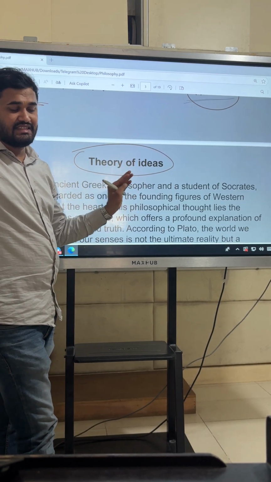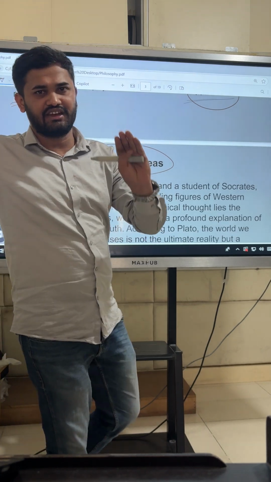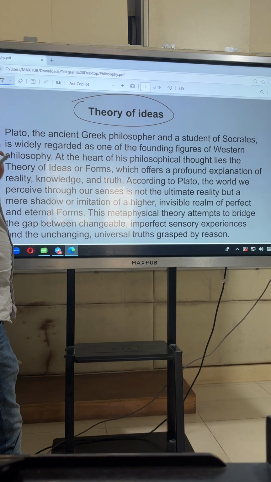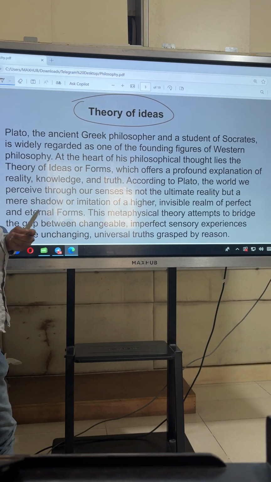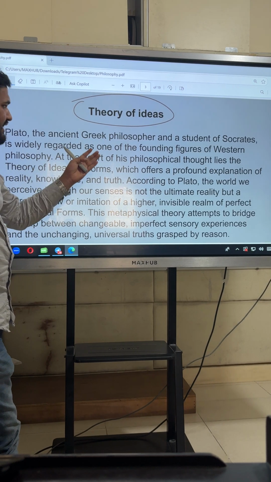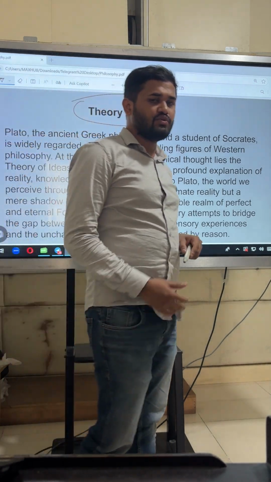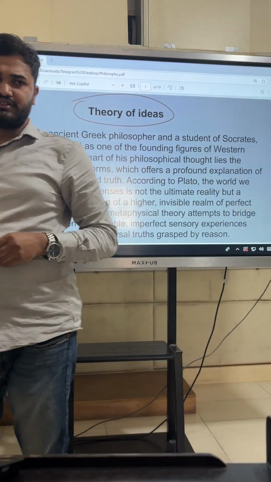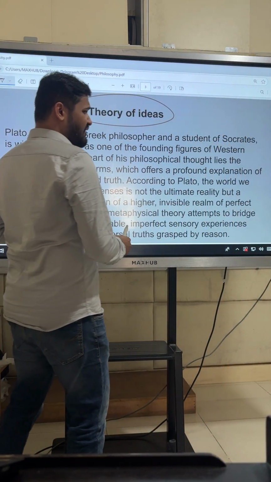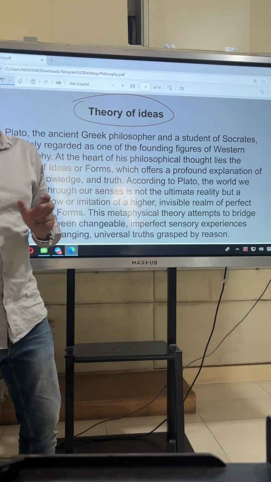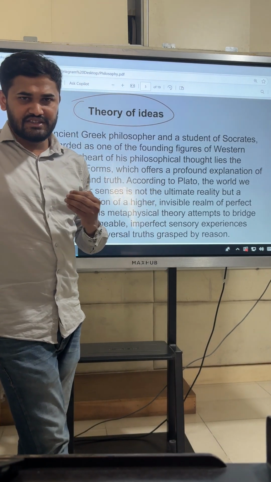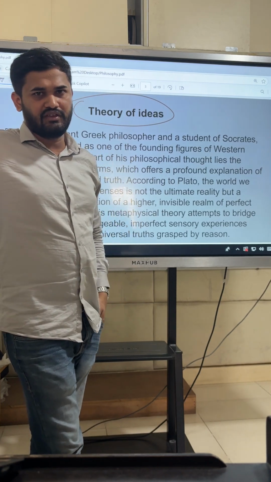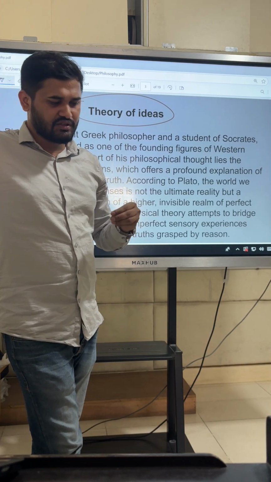Okay, so this is our first topic as given in your syllabus. Let us begin with this first topic. Again, I have written a few introductory lines here. Plato, an ancient Greek philosopher and a student of Socrates, is widely regarded as one of the founding fathers of Western philosophy. There is one famous line which says that entire Western philosophy is a footnote to Plato.